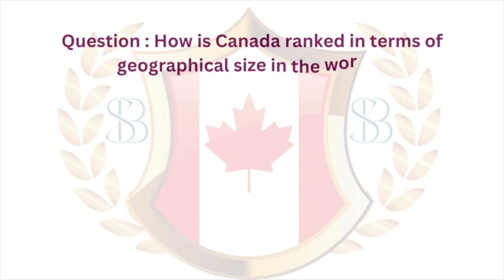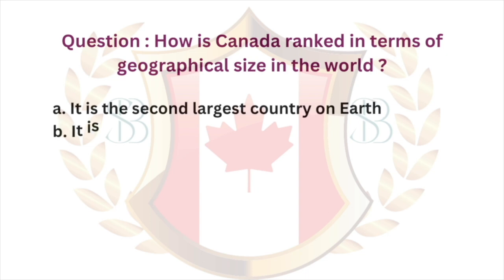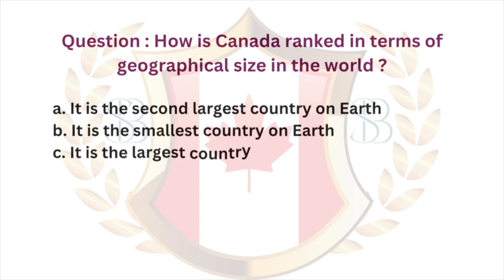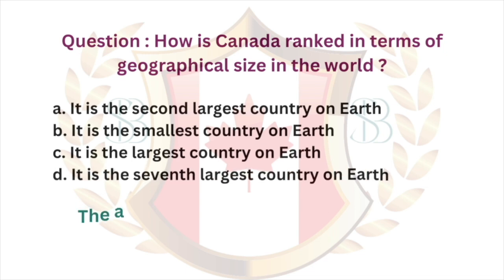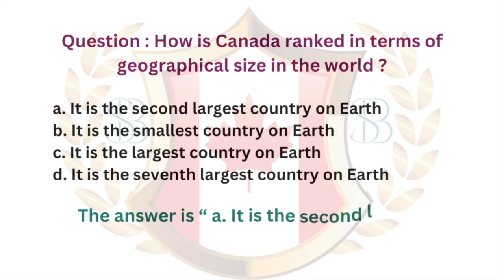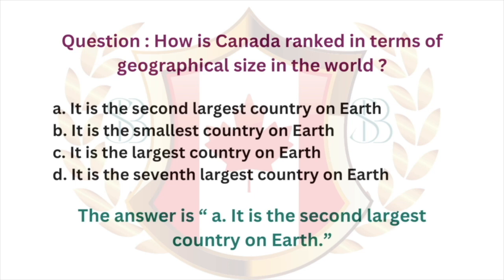Question. How is Canada ranked in terms of geographical size in the world? A. It is the second largest country on Earth. B. It is the smallest country on Earth. C. It is the largest country on Earth. D. It is the 7th largest country on Earth. The answer is A. It is the second largest country on Earth.